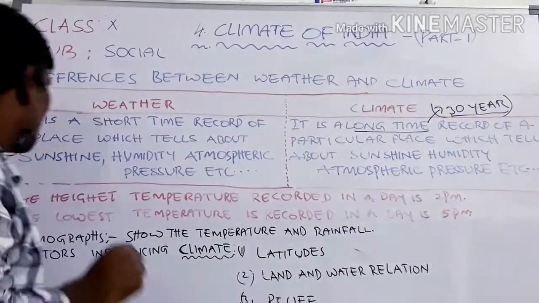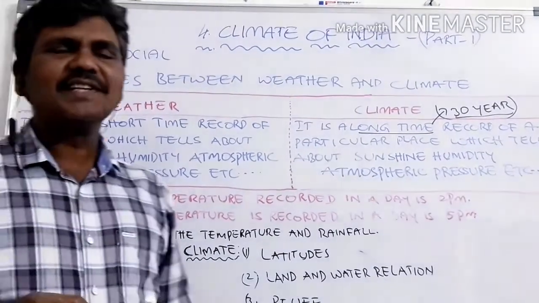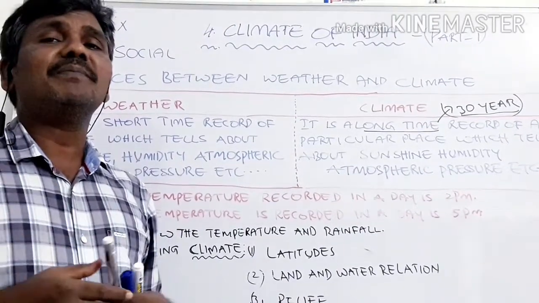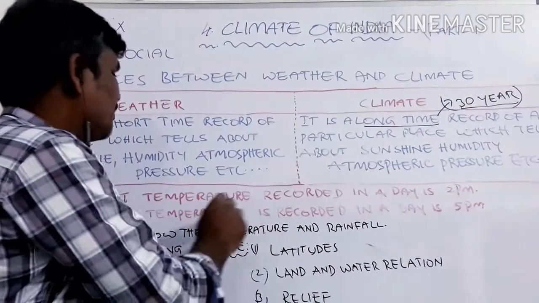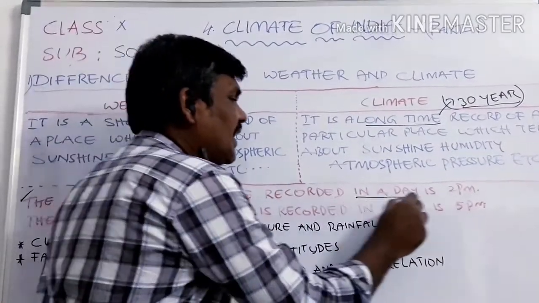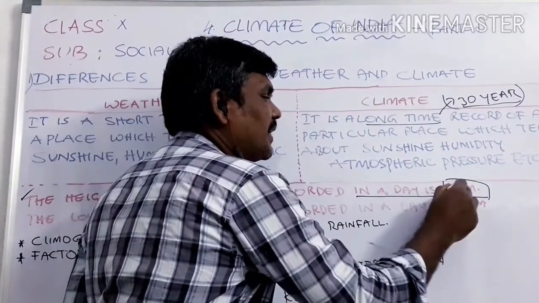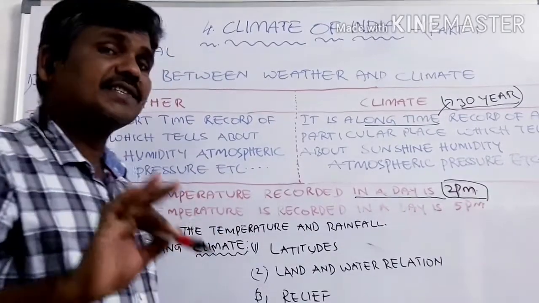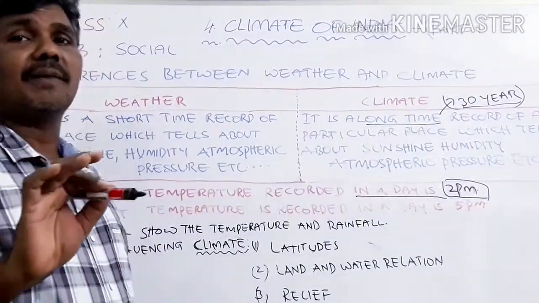Okay, see here. Now focus here. The highest temperature will be recorded in a day. When will it be recorded? The highest temperature recorded in a day is by what time? 2 p.m. Afternoon 2 p.m. The highest temperature will be recorded in a day.